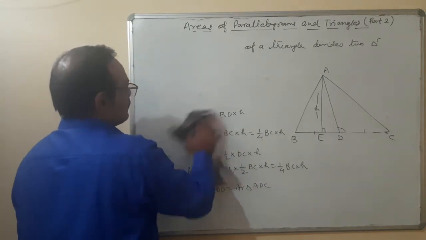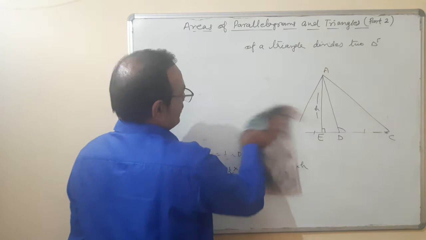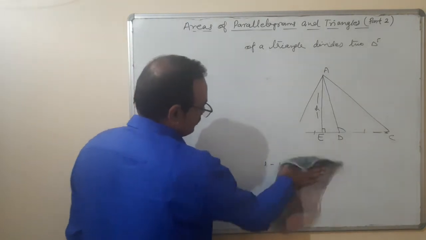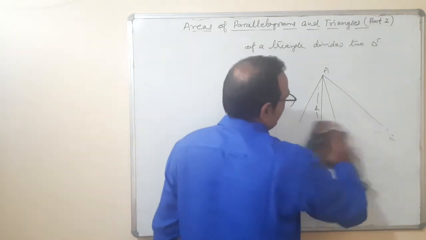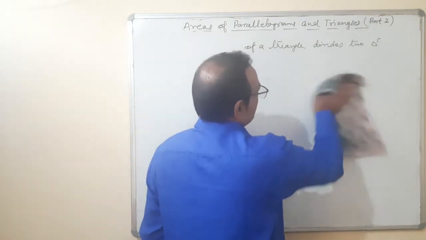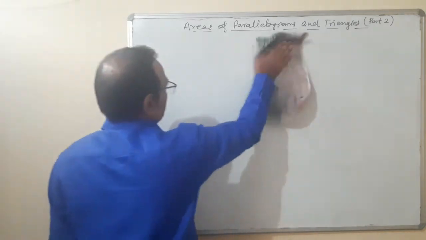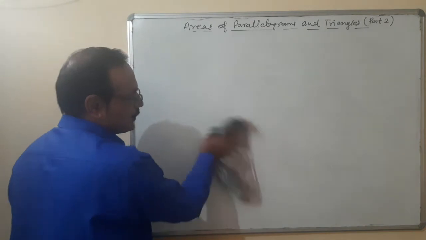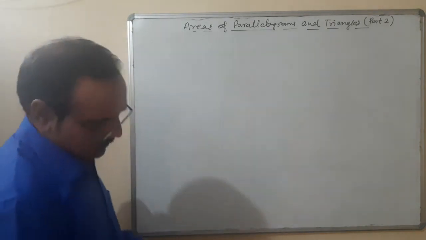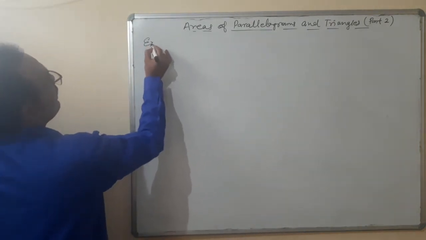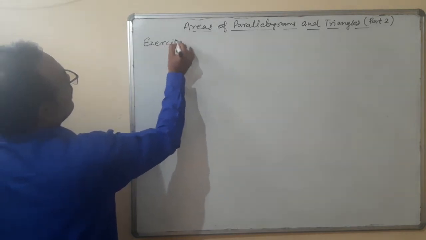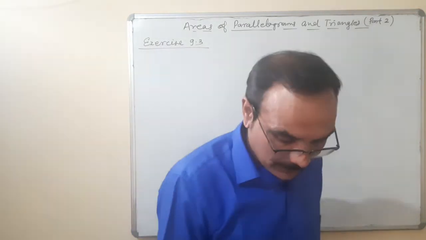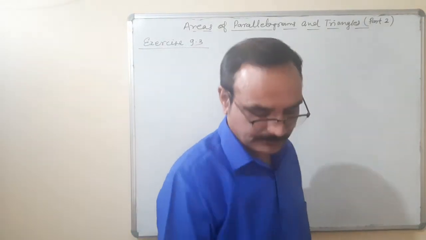What we have proved? Number one, two triangles are equal in areas if they are on the same base and in the same parallels. Number two, the median of a triangle divides it into two triangles of equal areas. Now coming to exercise 9.3. Exercise 9.3, question number 1.